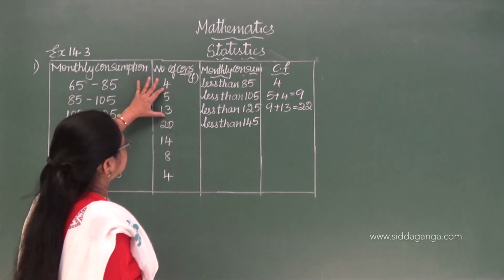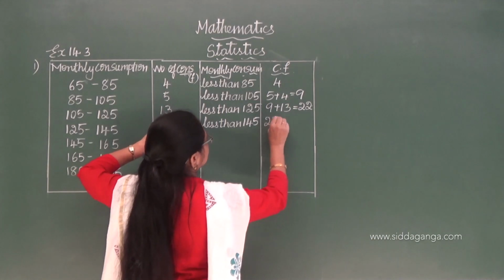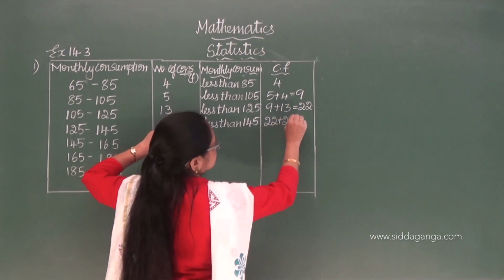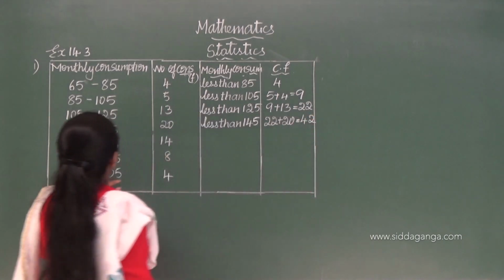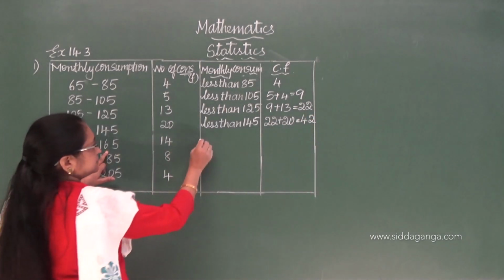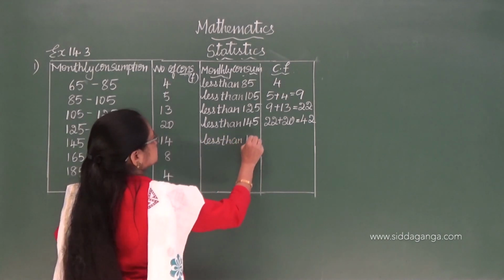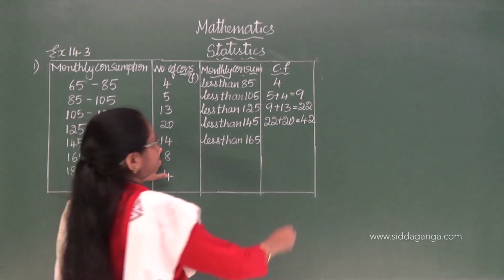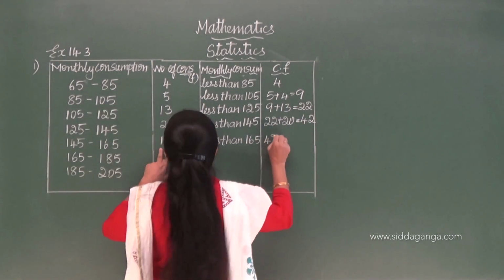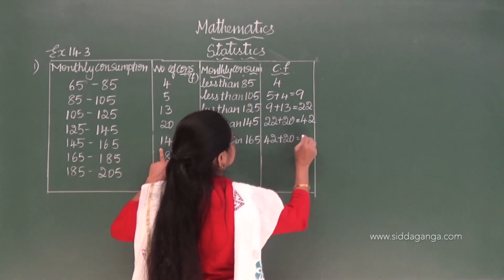So already I have added this, so I am adding only 20 for this. So 42. Next, less than 165. Less than 165. So for 42, I am adding 20. 62.